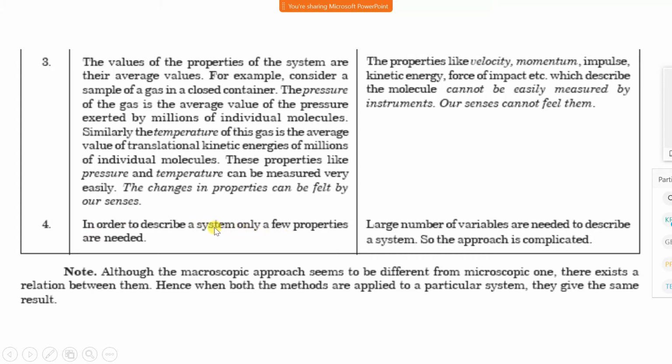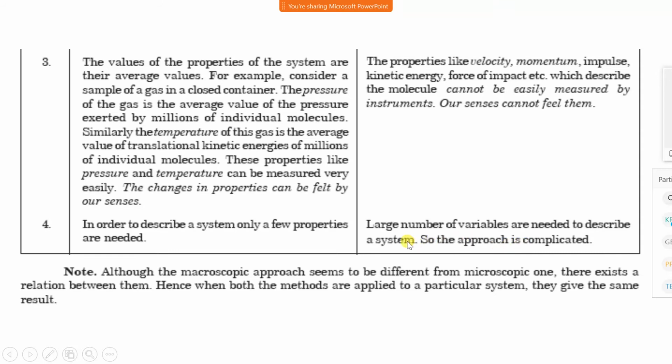To describe a system from a macroscopic point of view, we require very few properties. To describe a system using the microscopic approach, we require a large number of properties. A large number of variables are needed to describe the system, so the approach is complicated.